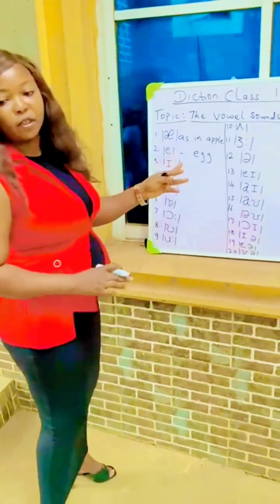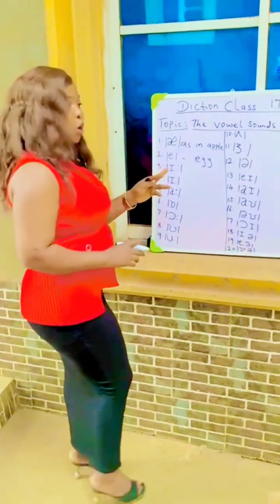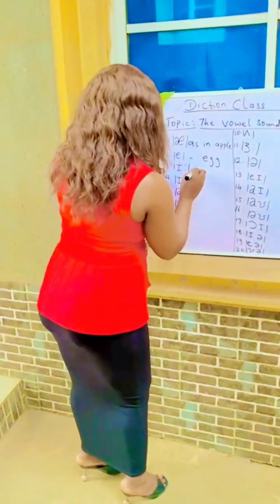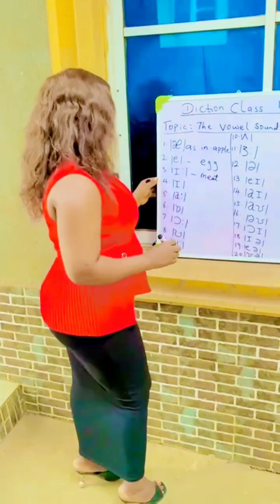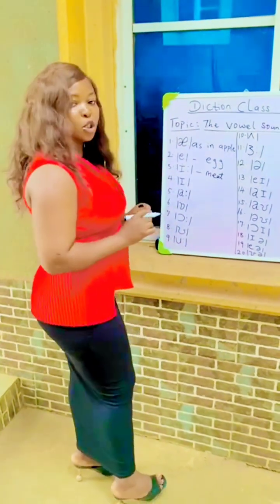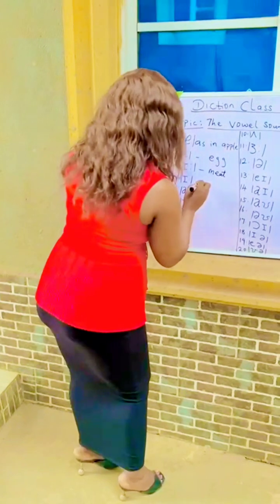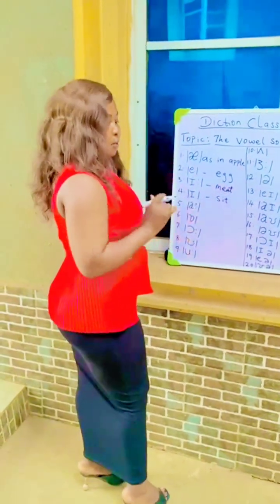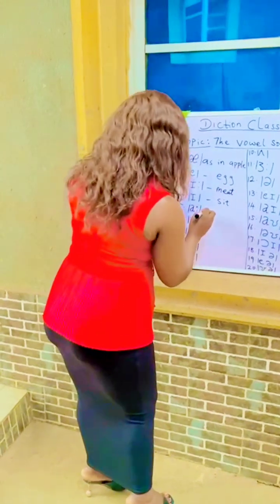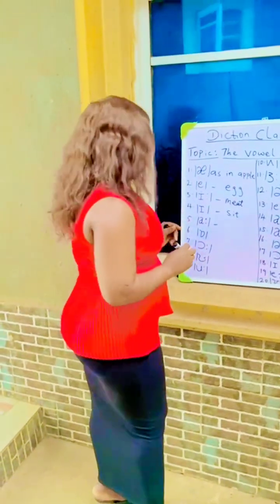These are one of the long sounds, so we call it E, as in meat. Then we have E, short sound, as in sit, sit down. We have R, which is a long sound.